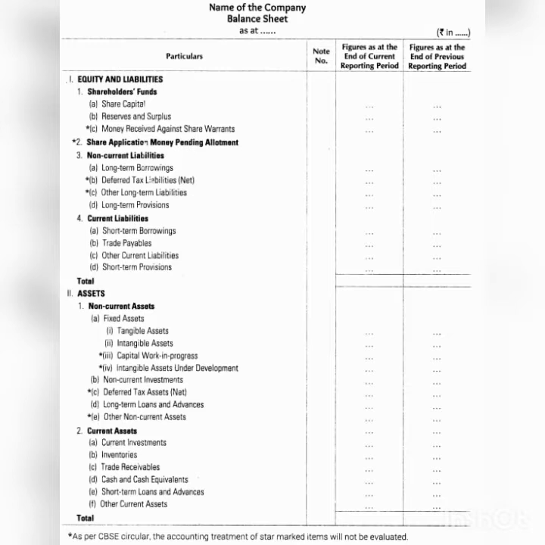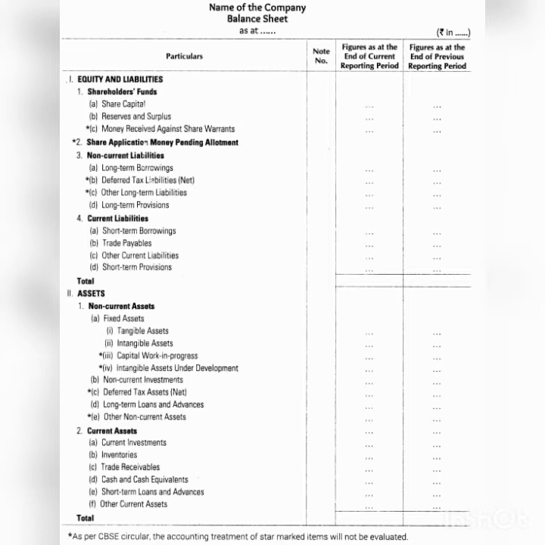Fixed assets can be divided into two: tangible assets and intangible assets. The examples of tangible assets are plant and machinery, building, furniture, fixtures, land, etc. The examples of intangible assets are copyright, patent, trademark, goodwill, mining rights, etc. These are the important examples of assets.